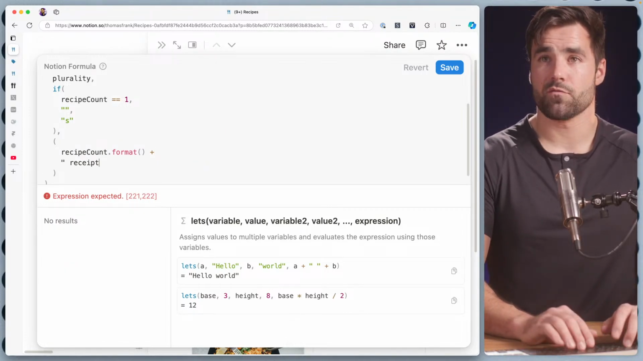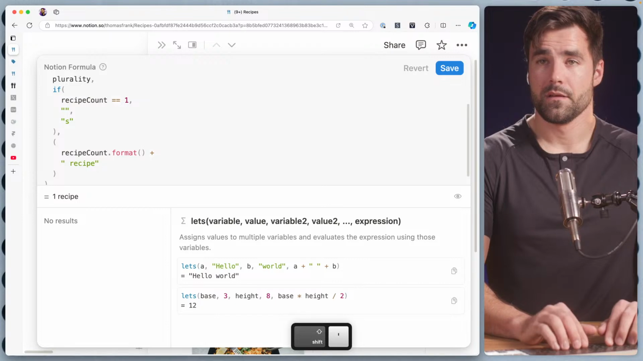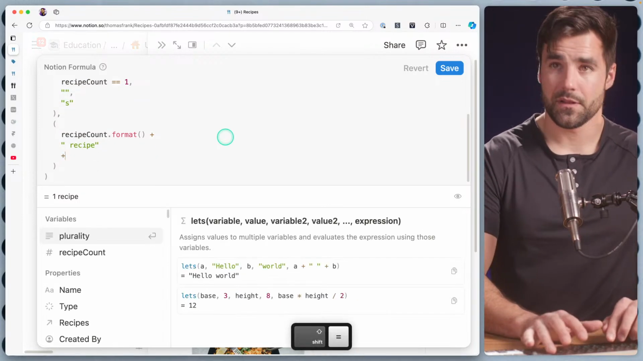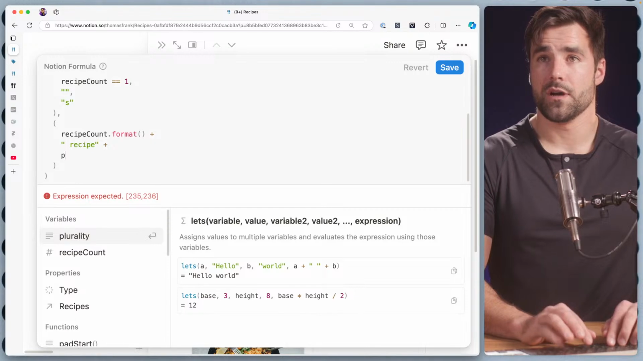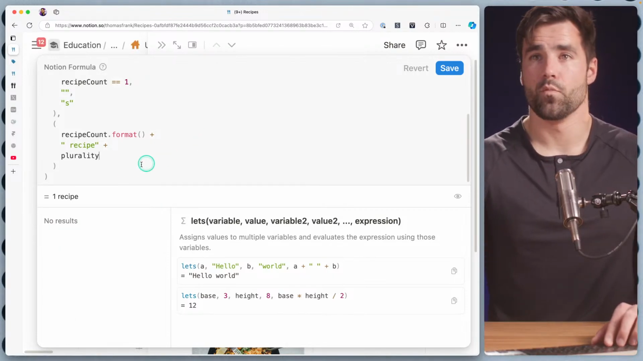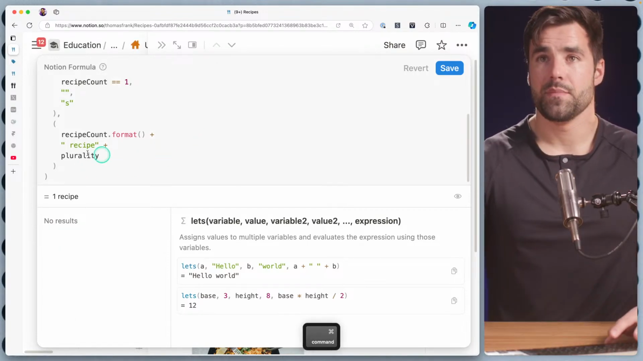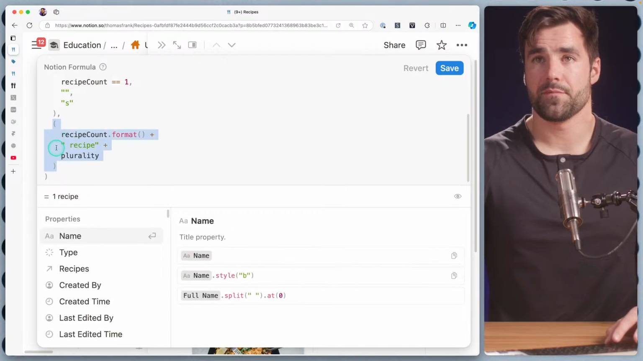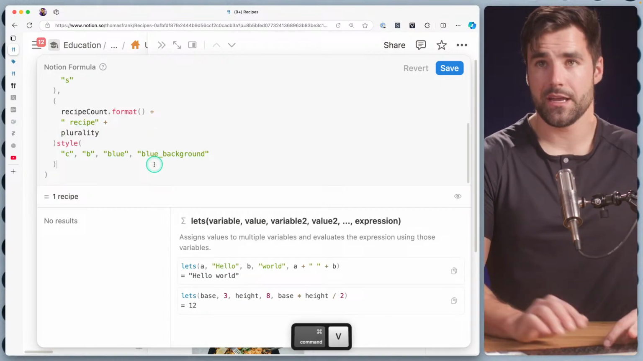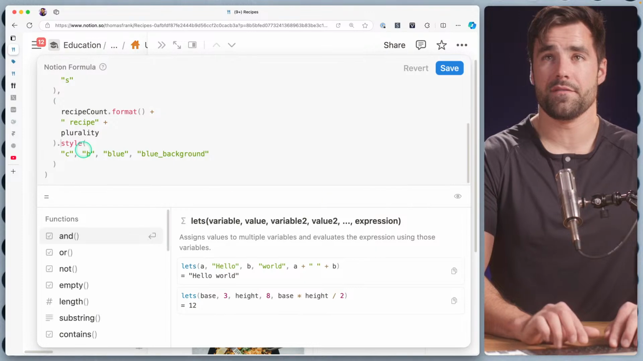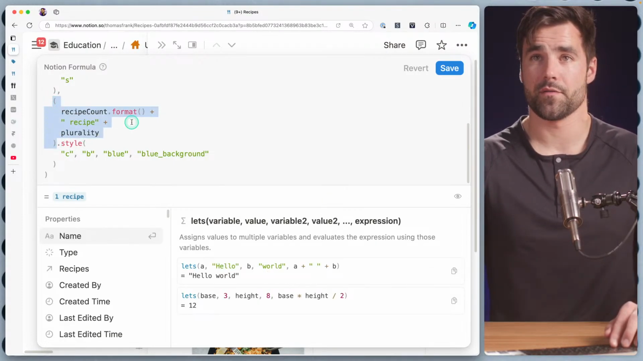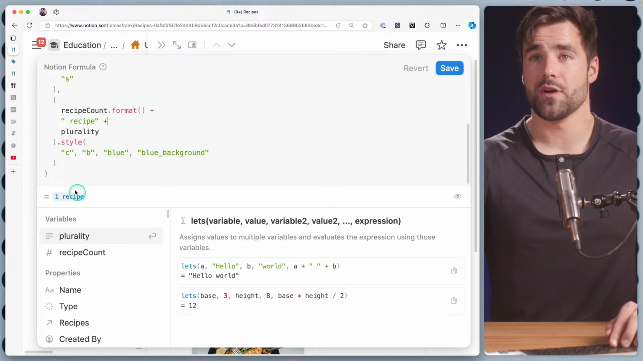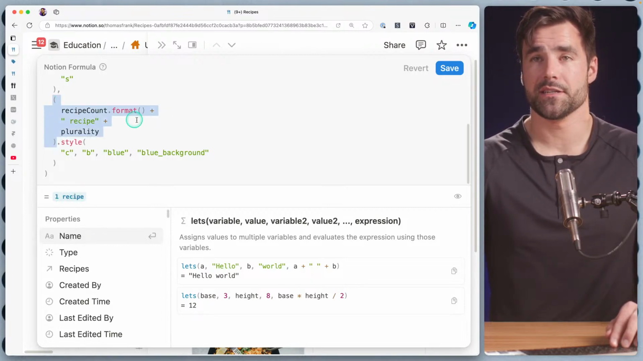Then we can do space recipe. And then we can do plus, actually let's do plus up here, follow the format. We can do plurality. Boom, 1 recipe. Then, because we put all of this in parentheses like that, we can chain our style call onto the end of that parenthetical group. That's a $10 word right there. And it's going to apply that styling to the entire string that we constructed, just like that.